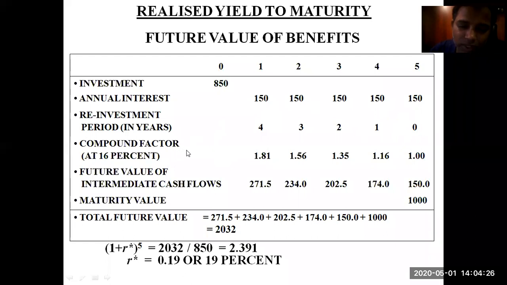At what rate of interest are you discounting? It is 16%. It has been calculated here for 16%, and this is the intermediate cash flow, which is supposed to get added. So the total future value is equal to 2032, which also includes the sales value of the respective bond. So it is 2391, or you can say it is equal to 19%. This you need to check out in the time value of money.